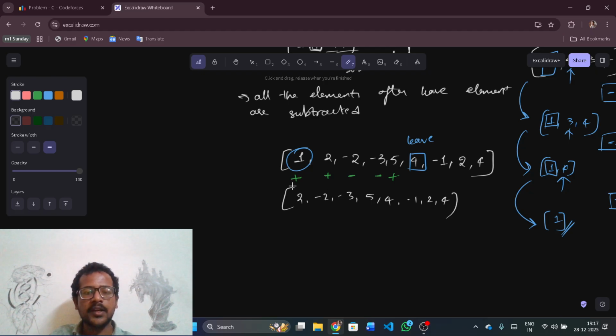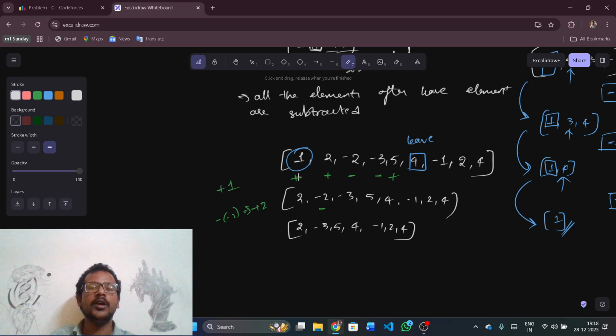Now this element is removed, nothing but +1. +1 is done. Now +2. So I have to select this +2. But if I did so, then -2, -3, 5, and so on will come. And for -2, I need to apply minus. So I don't do that. I will do this minus first. Nothing but minus of -2 is nothing but +2. So I am removing this element. I will get it as 2 -3 5 4 -1 2 4.